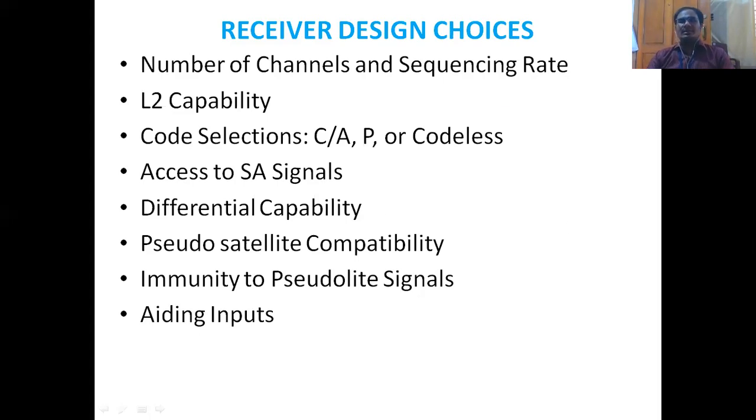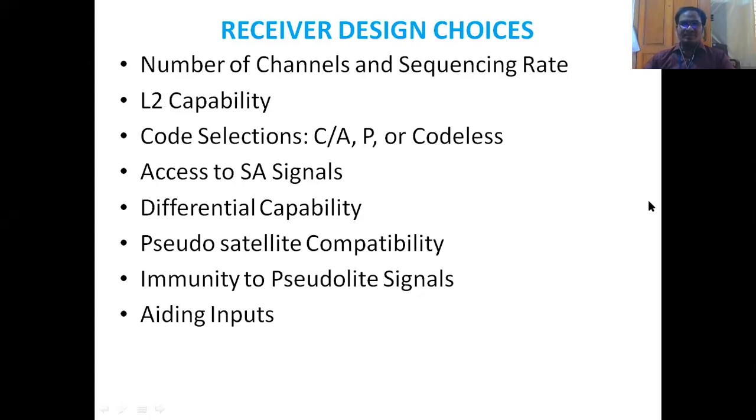Okay, right. Now we will understand the different design choices of a GPS receiver. We'll complete today this topic, that is GPS receivers design choices.